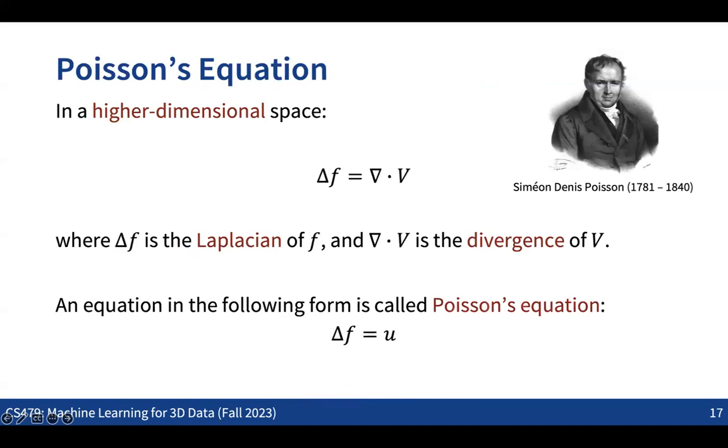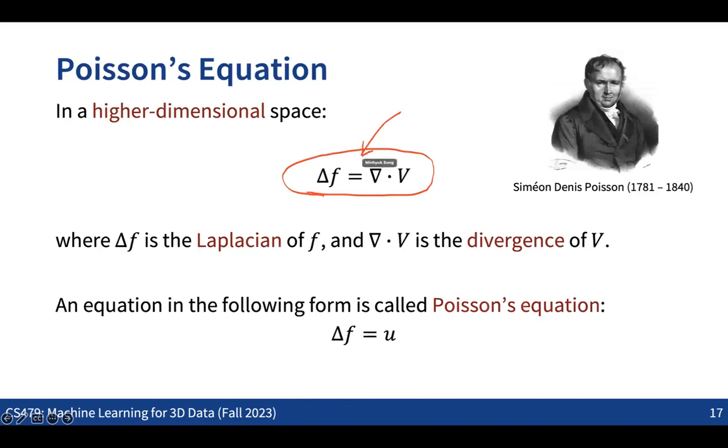So given any kind of vector field, we want to find a function f whose Laplacian becomes the same as the divergence of the given vector field. In the multi-dimensional case, the Laplacian plays the role of the second derivative, and the divergence plays the role of the first derivative. So basically, to solve the global optimization problem, we need to solve this equation.